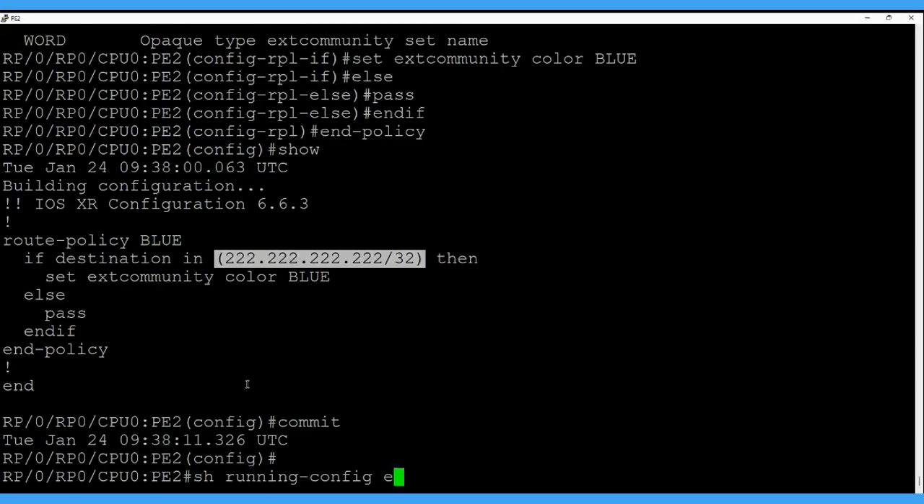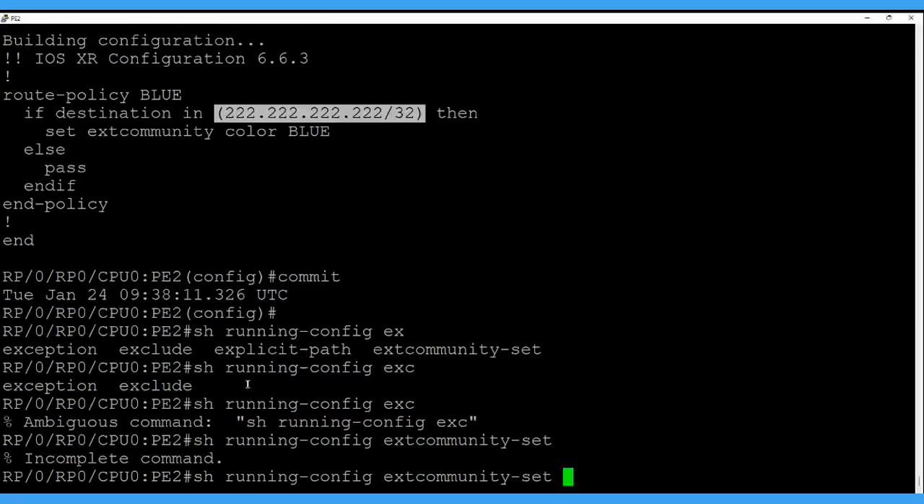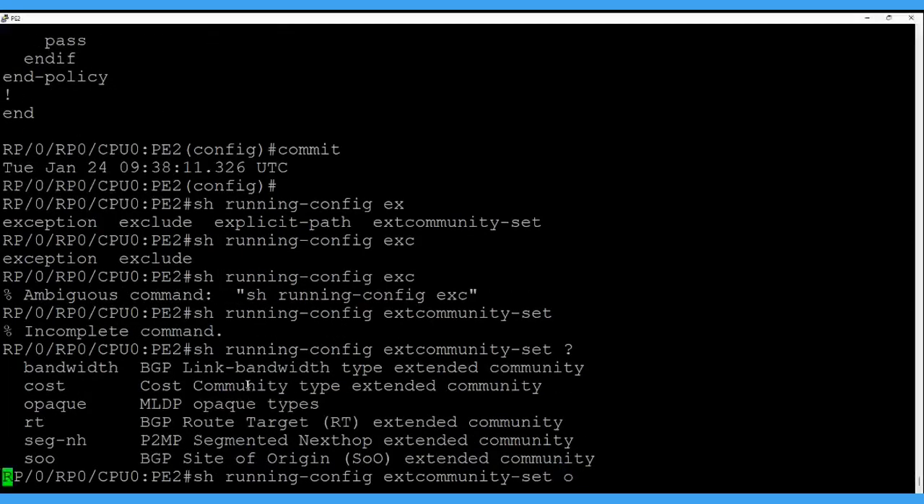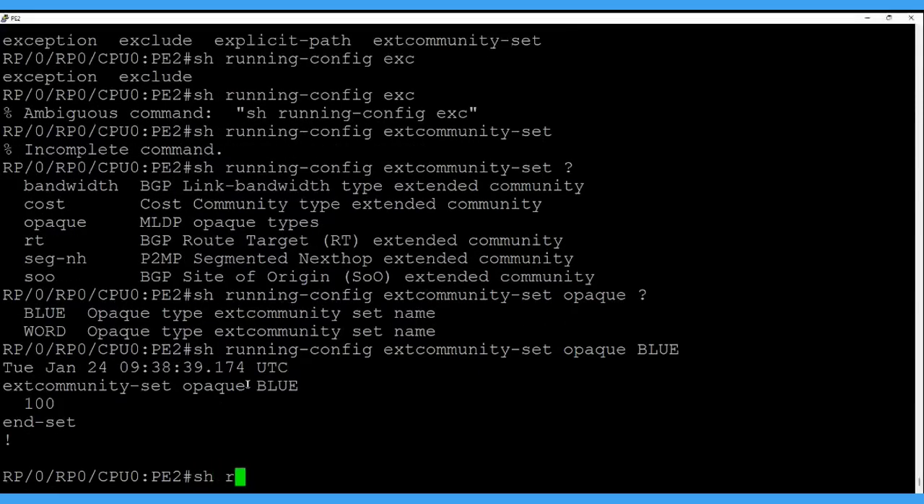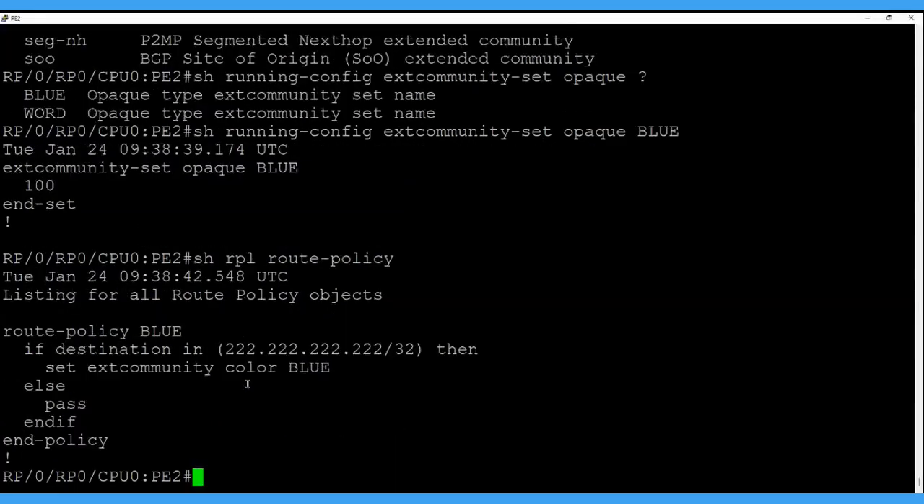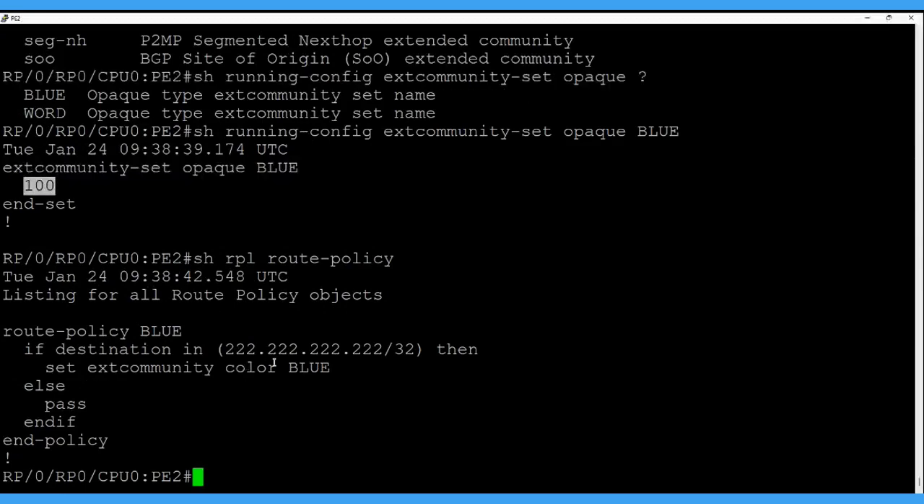Show run extended community, community set. Okay. This is the thing we have configured. Here we have defined the color number, and here we are matching it. We are setting it: if this is this, set this color.